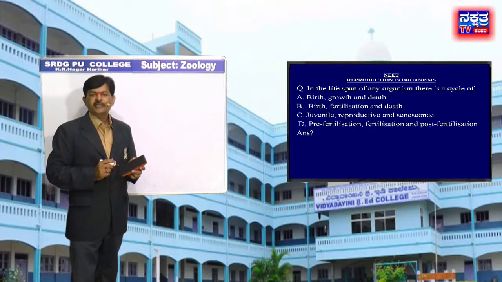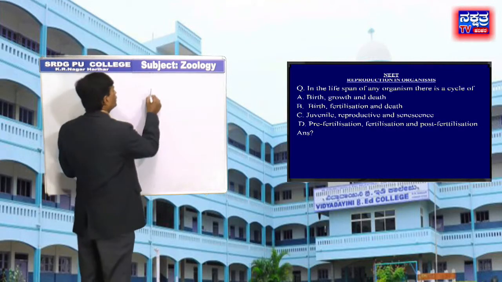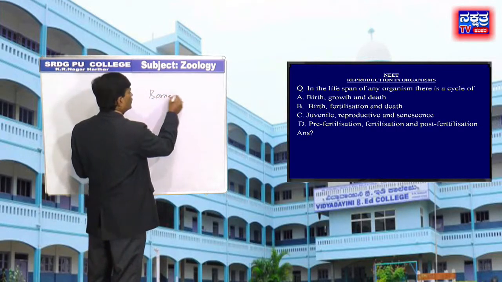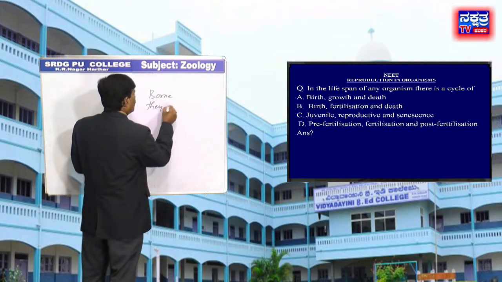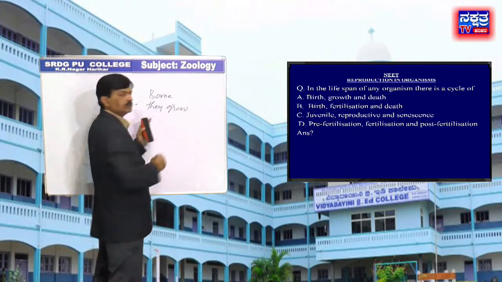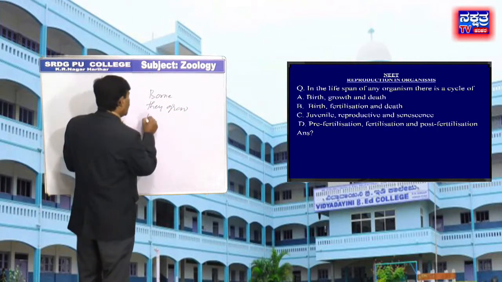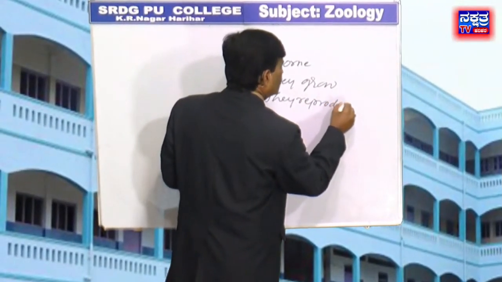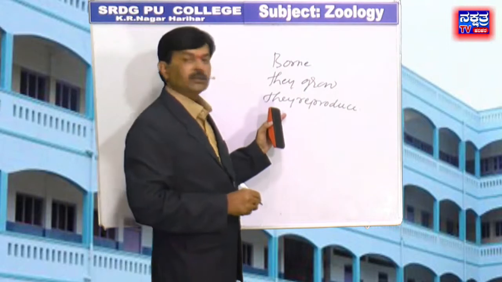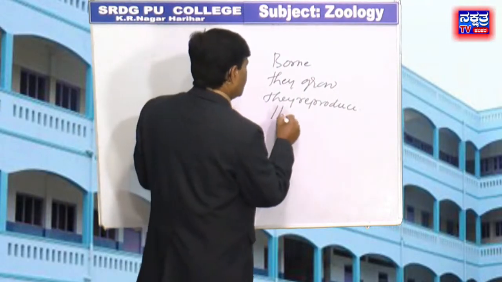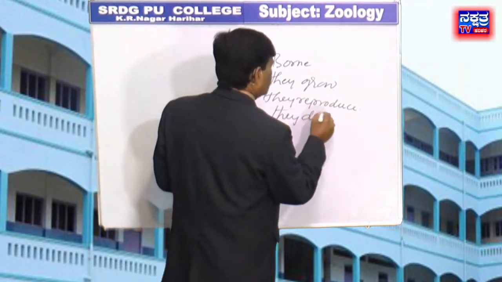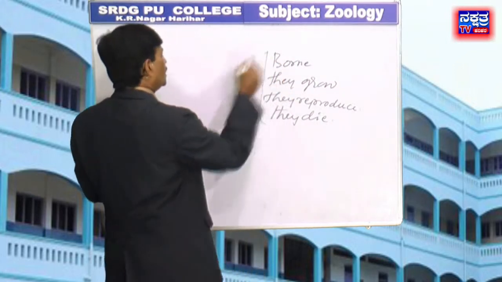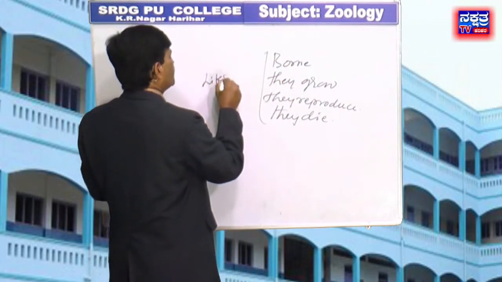All living organisms are born, they grow, they reproduce, and they die in their total lifespan.